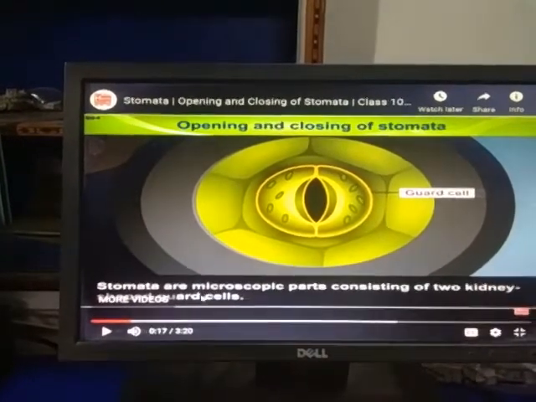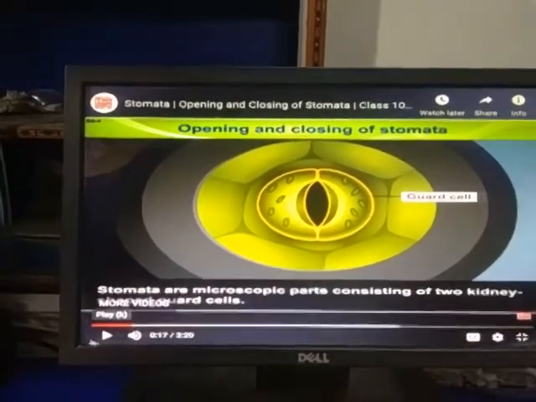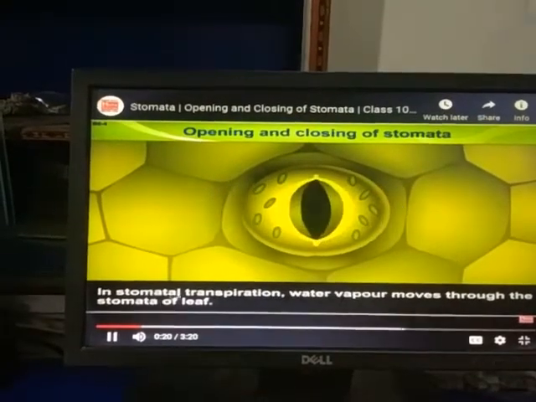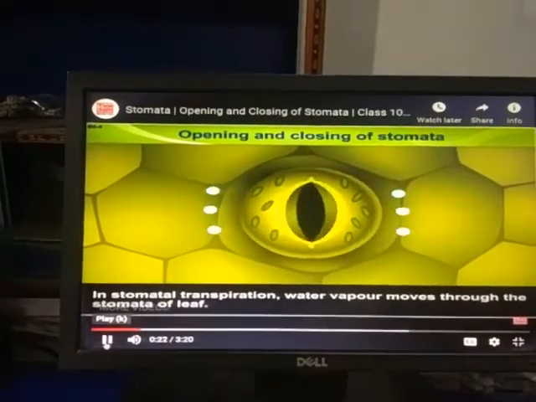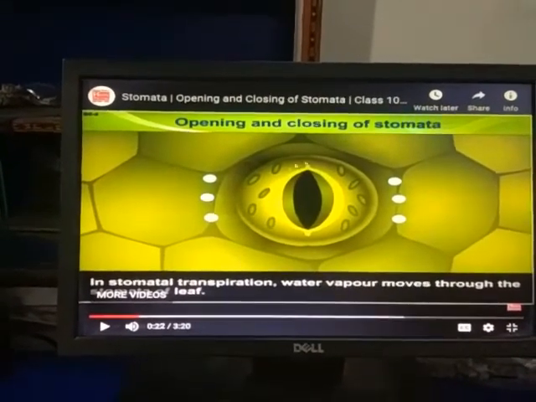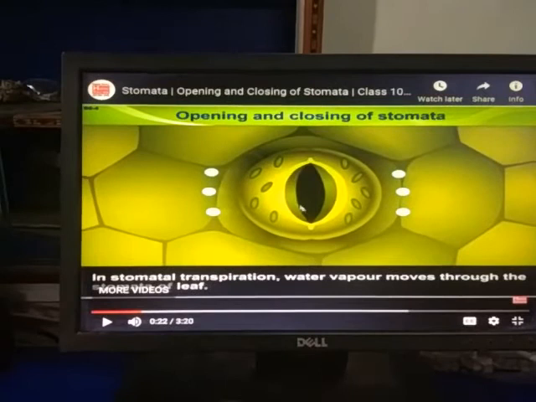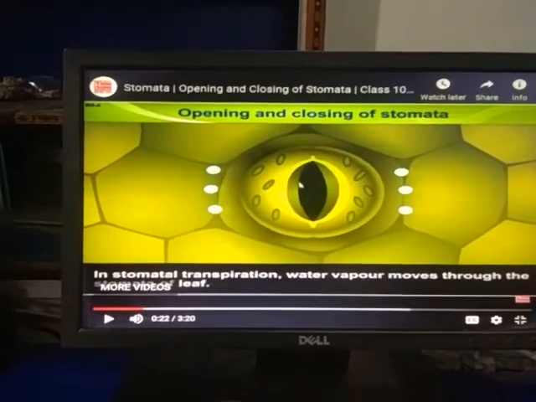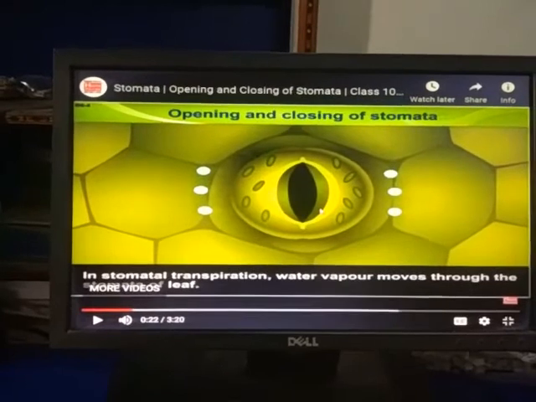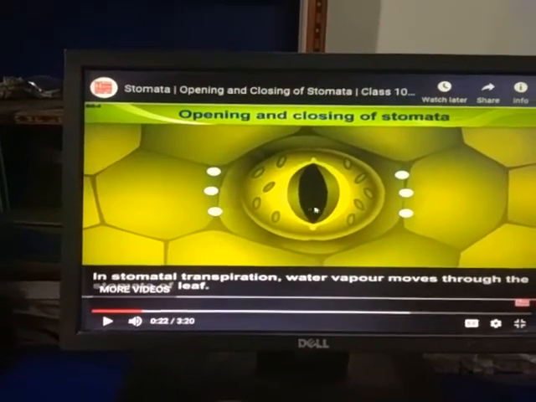Thus concentration increases, and the guard cells become turgid. Due to turgidity, the inner thick wall gets stretched and the stomata gets open.